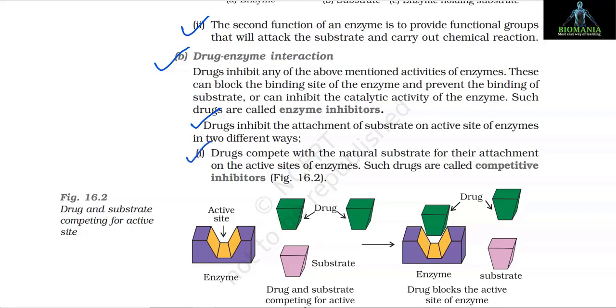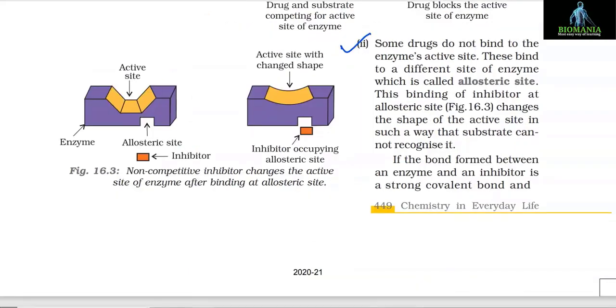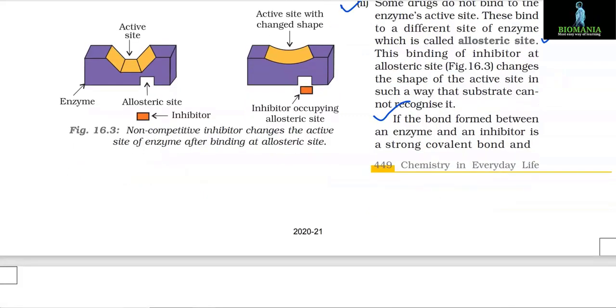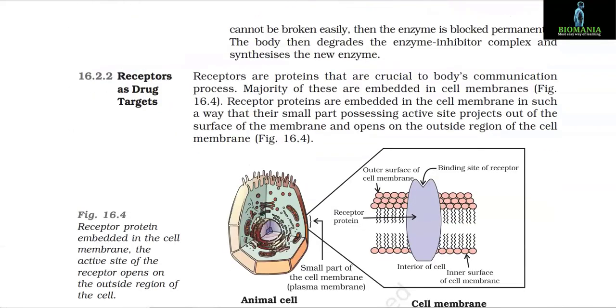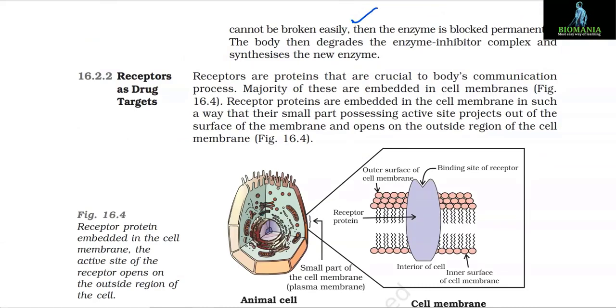Drugs compete with the natural substrate for their attachment on the active sites of enzyme. Such drugs are called competitive inhibitors. Number 2. Some drugs do not bind to the enzyme's active site. These bind to a different site of enzyme which is called allosteric site. This binding of inhibitor at allosteric site changes the shape of the active site in such a way that substrate cannot recognize it. If the bond formed between an enzyme and an inhibitor is a strong covalent bond and cannot be broken easily, then the enzyme is blocked permanently. The body then degrades the enzyme inhibitor complex and synthesizes the new enzyme.